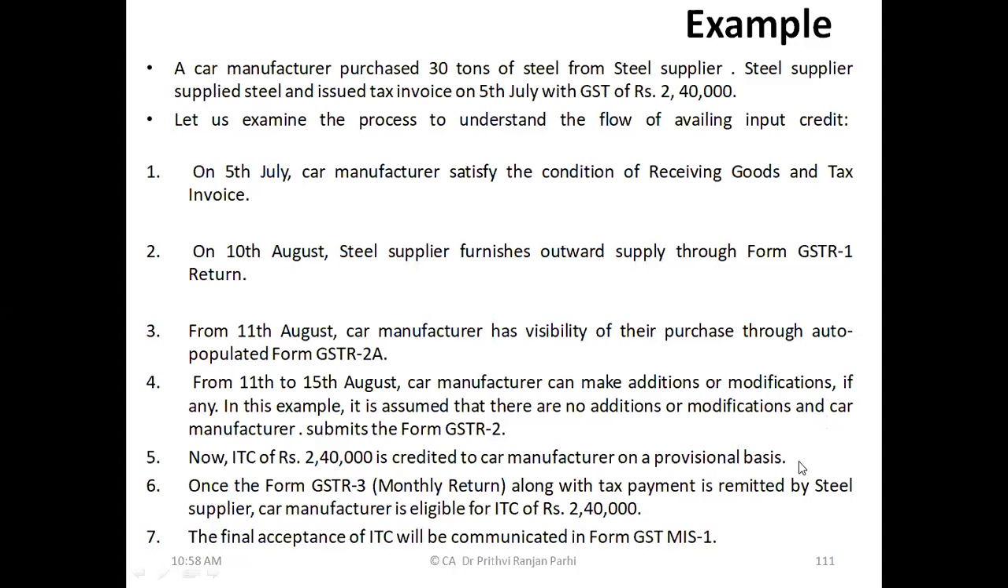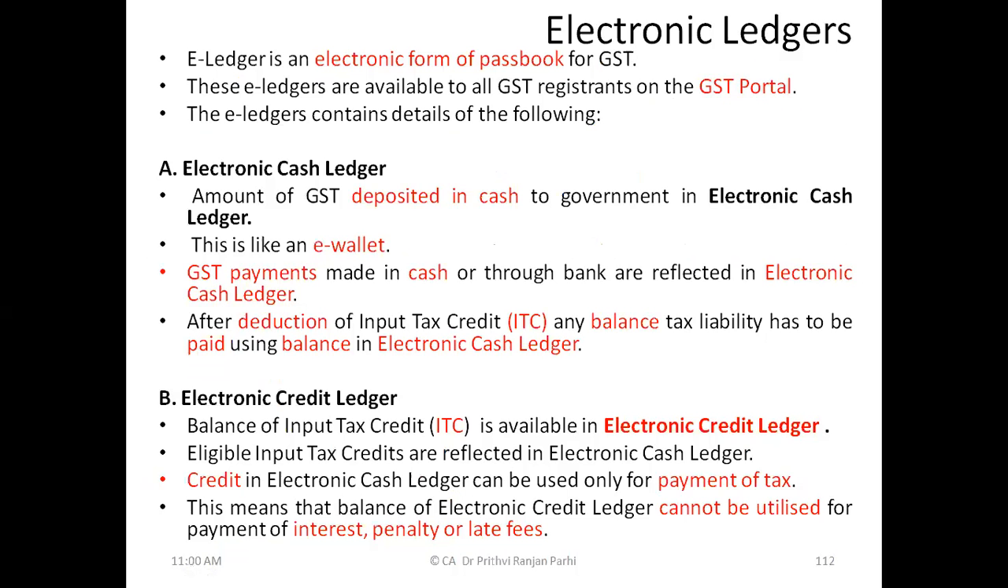on the provisional basis. And once GSTR 3 is filed by the steel supplier, the car manufacturer will be eligible to utilize the credit of 2,40,000. And the final acceptance will be made in the form of GST MIS 1. Okay, final acceptance will be made there. This is how the GST system works.